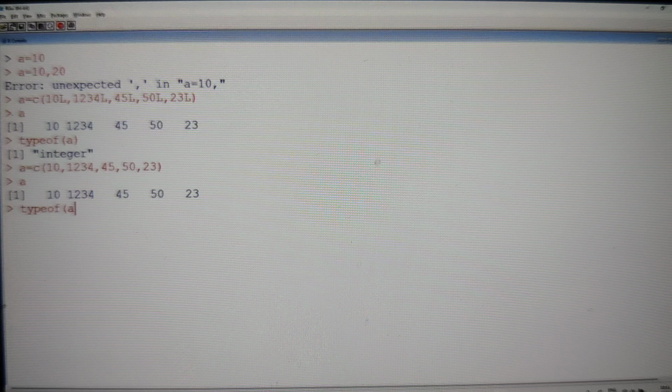the type of a is going to be. It does not say that it is an integer, but it says that it is going to be a double type. So something like this, we can work with any kind of types.